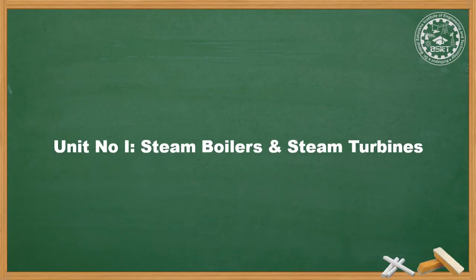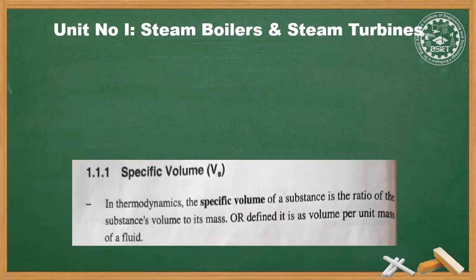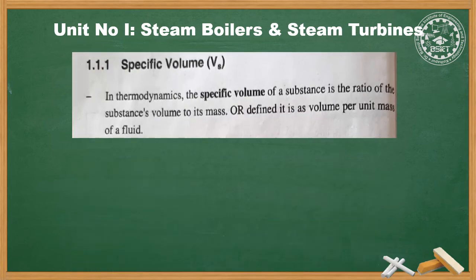So here are some of the properties that we need to understand before moving further. The first is the specific volume. In thermodynamics, the specific volume of a substance is the ratio of substance volume to its mass, or specific volume can be defined as the ratio of volume per unit mass of a fluid. It is the reciprocal of density and an intrinsic property of matter as well.